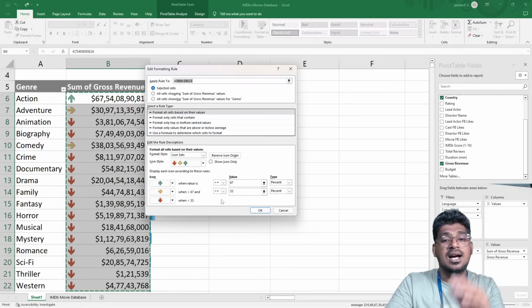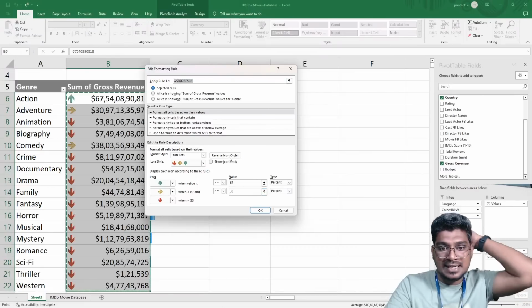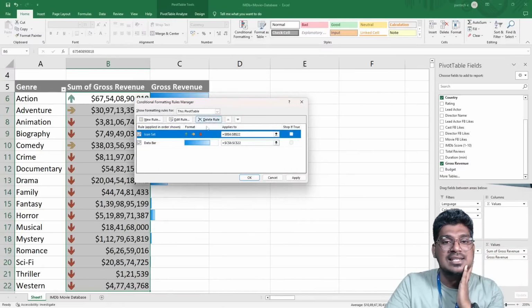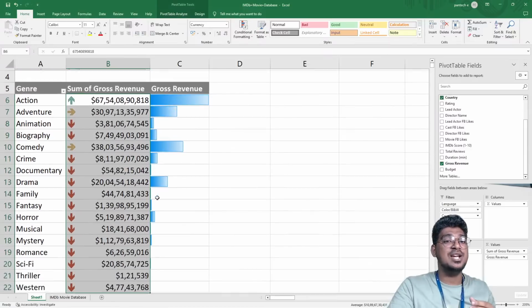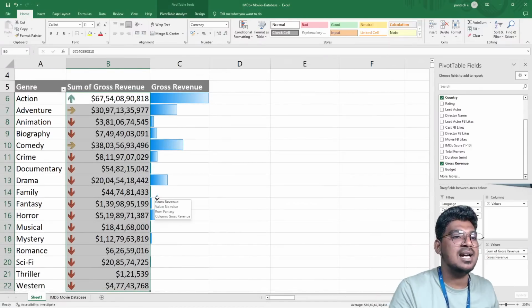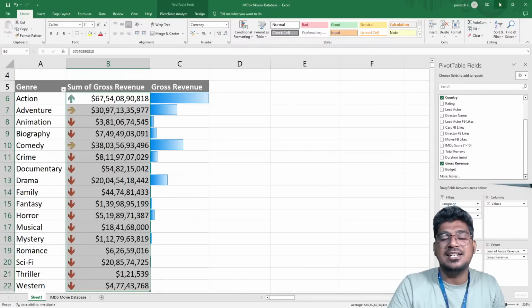But here, based on the value, this one is going to be automatically selected. So for this, I don't use this one and apply here. And okay, now you can see this. This is the way you can visualize your data in a very understandable format. Okay, right. I hope you guys understood this.